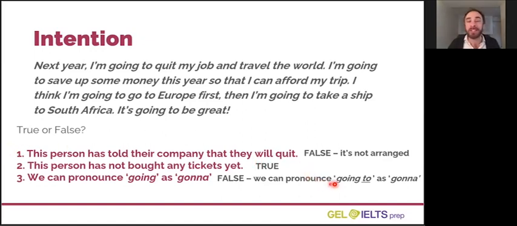We can pronounce going to as gonna. Be careful. It's not going that turns into gonna, it's going to that turns into gonna. So I'm gonna quit. I'm gonna quit.